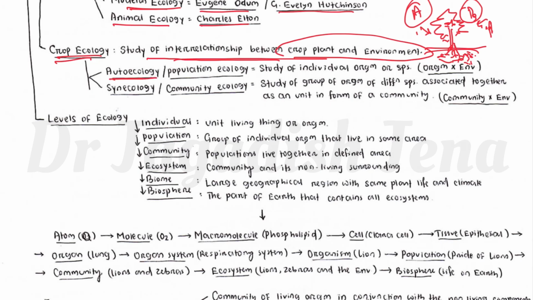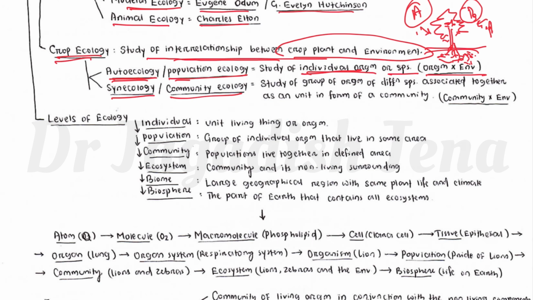One is autecology, which is also known as population ecology. Another one is synecology, or scene ecology, whatever you can say. That is community ecology. When we are studying an individual organism or species and its interaction with the environment, that is called autecology. So basically it is self ecology or population ecology.